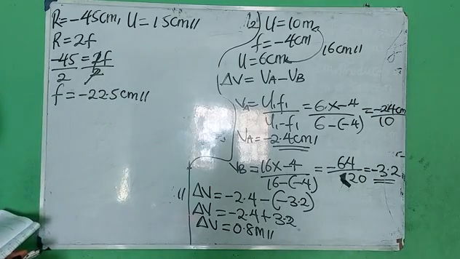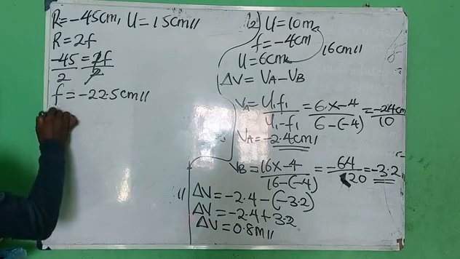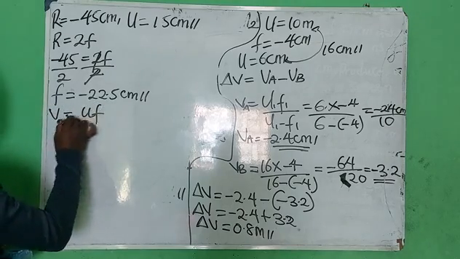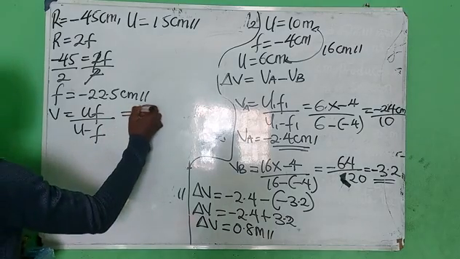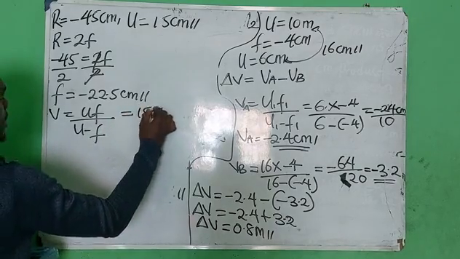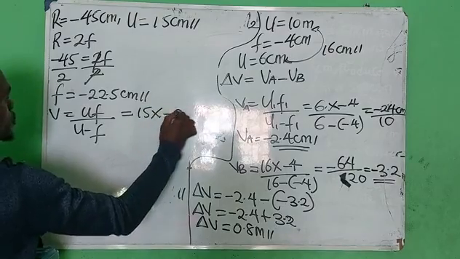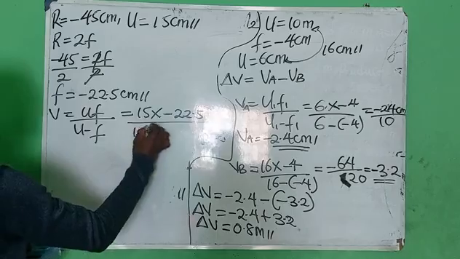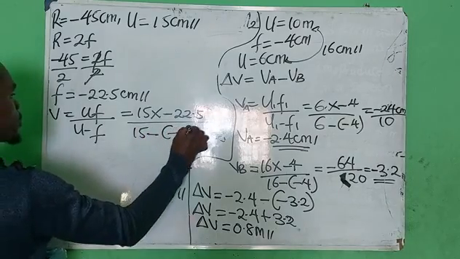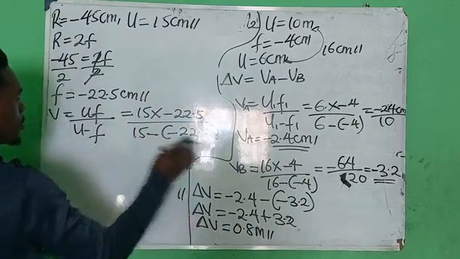Minus 22.5 centimeters. Don't forget that v is equals uf over u minus f. U is what? 15 times minus 22.5 over 15 minus minus 22.5. Alright?